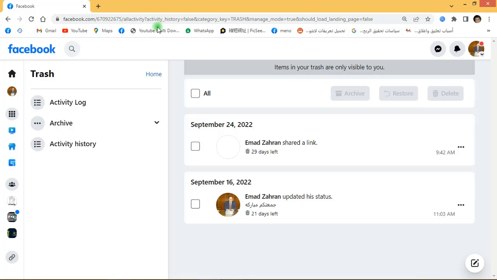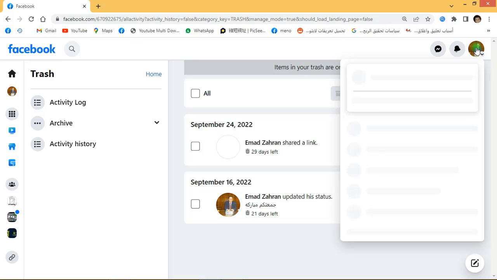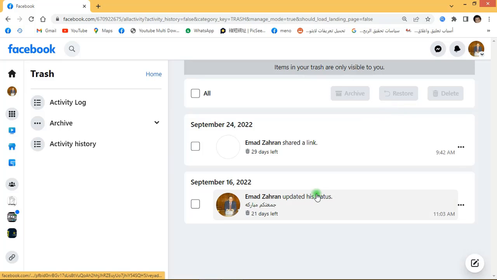Now go to my profile by clicking here. You can also recover previous deleted posts, but that depends on the date of deletion, which shouldn't exceed more than 30 days.